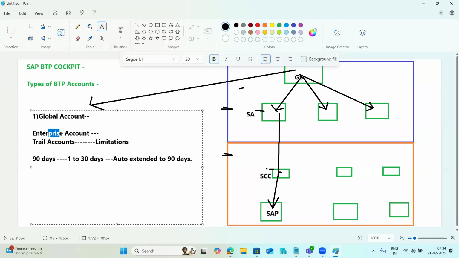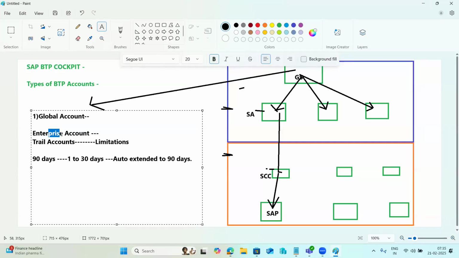Enterprise accounts usually mean the paid accounts. Enterprise accounts are the business accounts where we run the business, right? They are usually associated with customers and partners.